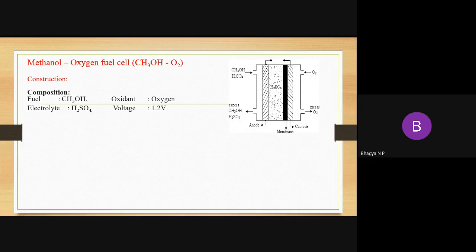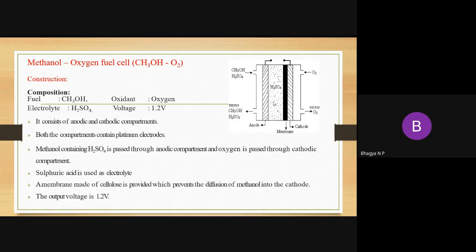So this is about the construction part, and that is what I explained here. The first point is that it consists of anode and cathode compartments, and both compartments contain platinum electrodes. Methanol containing a very small amount of sulfuric acid is passed through the anodic compartment, and the oxidant, oxygen, is passed through the cathodic compartment.